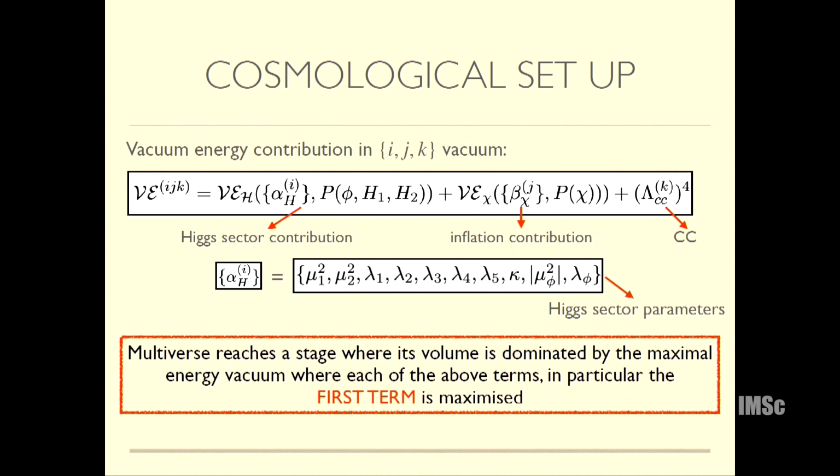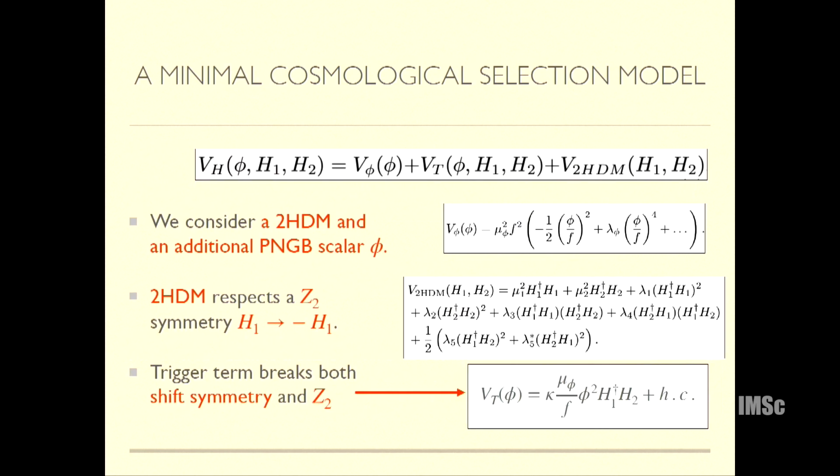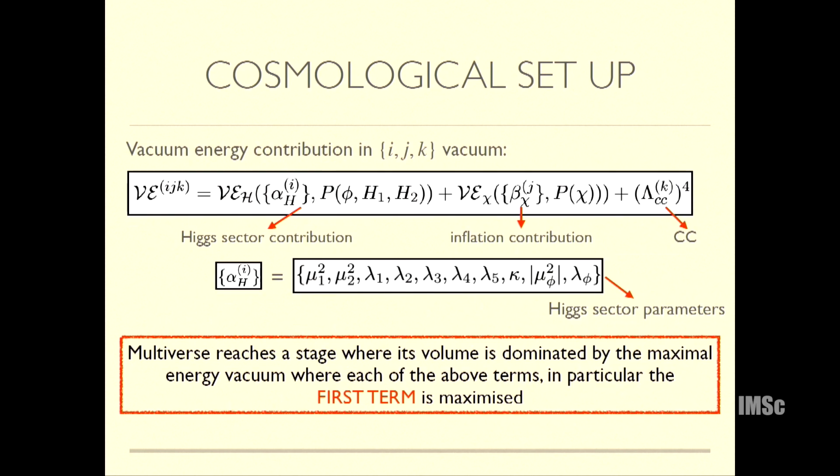Now let's say I go to the cosmological picture where we have many kinds of vacua. In each vacuum the parameters of my low energy theory are different. In particular, the parameters of this 2HDM, these lambdas and mu's, are different. So for example, this alpha HI tells me the parameters of the 2HDM sector, and they are different in different vacua. Then there is some inflaton contribution because I am doing inflation, so I must have this term. There is some CC contribution.